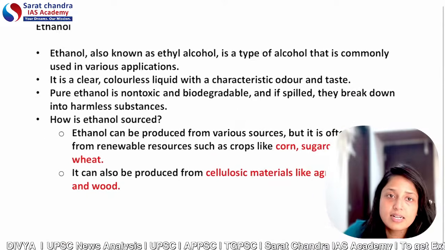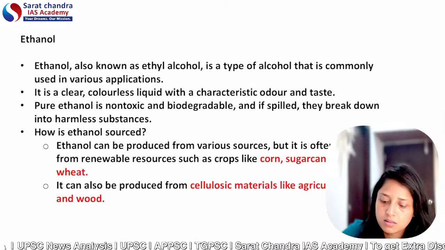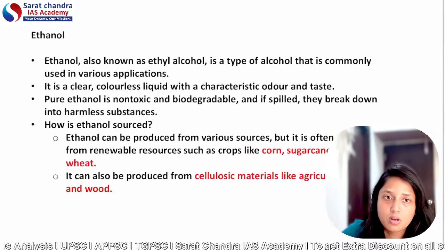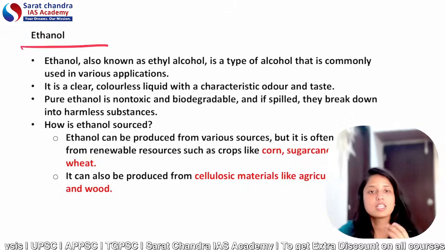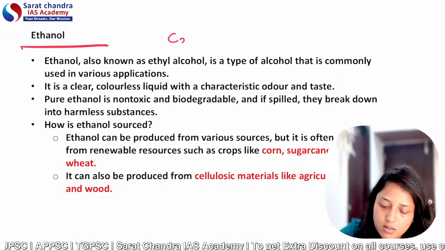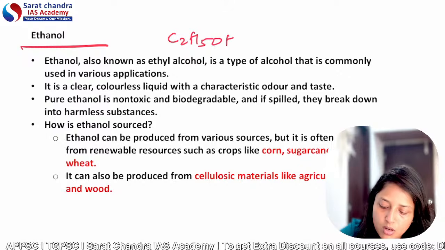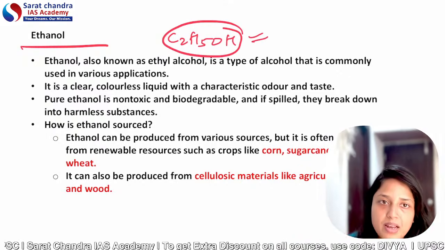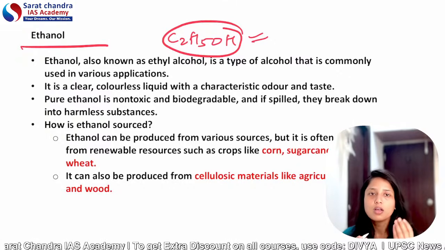Now let's quickly discuss various facts about ethanol. First of all, ethanol means ethyl alcohol. This is the formula of ethanol. Generally the wine or drinks which people have is mainly ethanol.